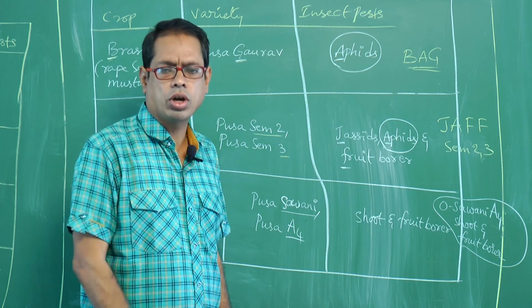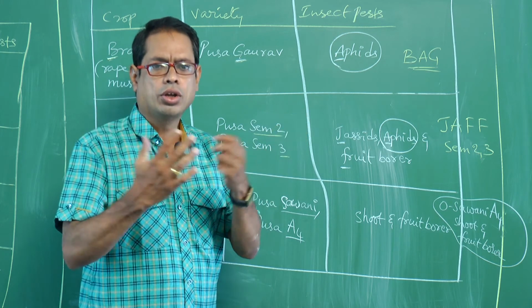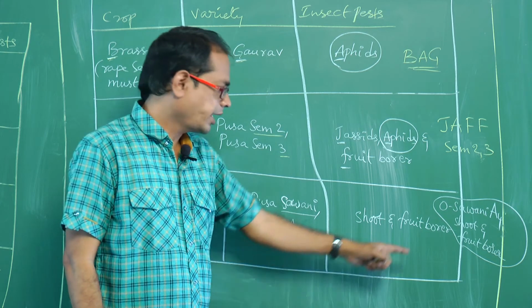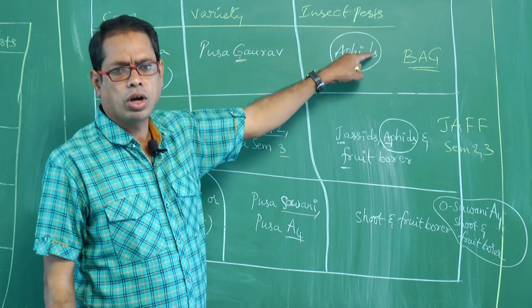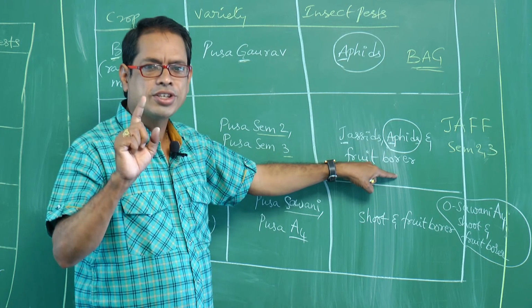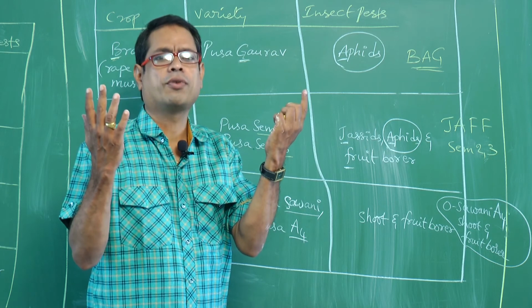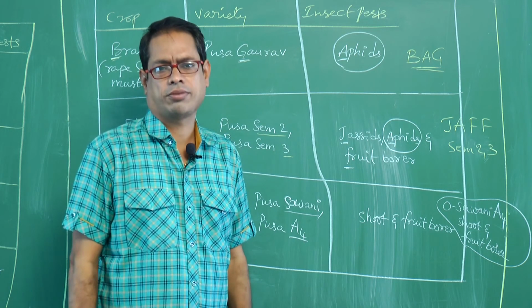Try to remember the code or trick. What is that? O Sawani A4, shoot and fruit borer. Like that you have to remember. First one code bag. Second one code Jaf Sem 23. Third one code O Sawani A4, shoot and fruit borer.